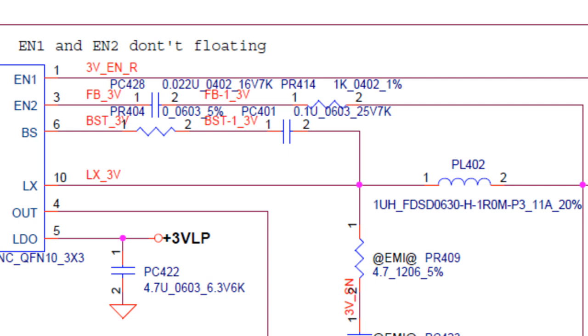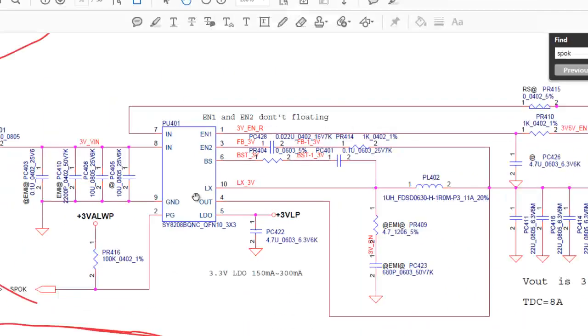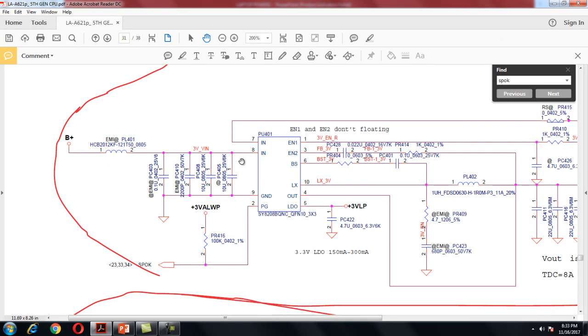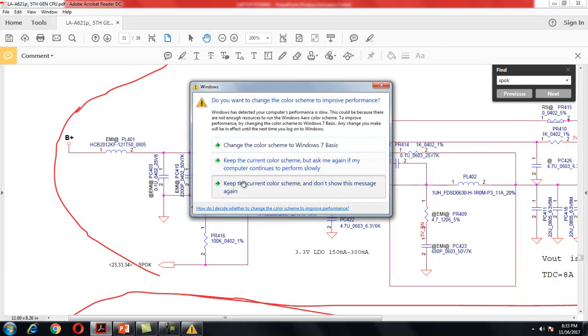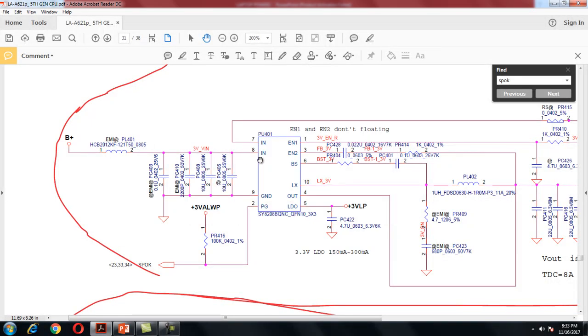The chip number is SY82088BQNC. This is my 3 volt pulse width modulator. My 18 volt goes to pin number 8, and pin number 5 is an LDO, a linear output. My 3 volt comes out from this pin, and this voltage goes to the SIO. This 3 volt goes to the SIO power on.